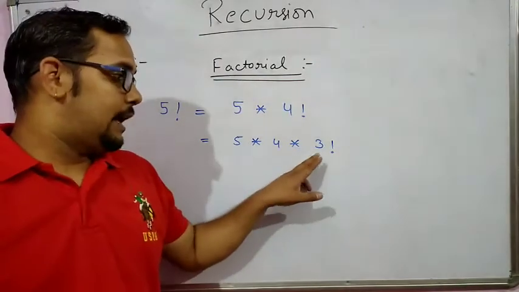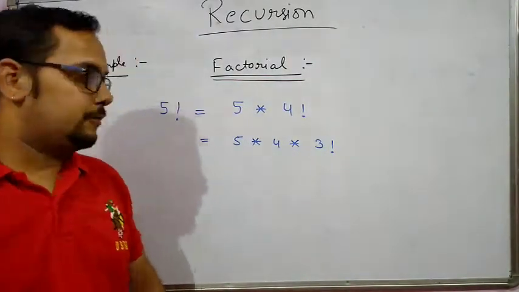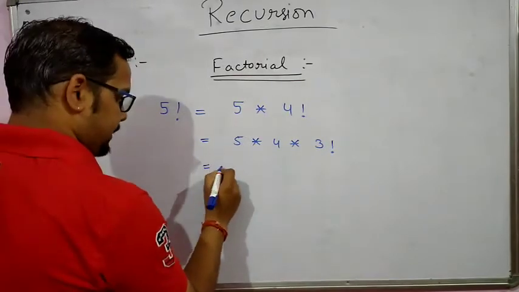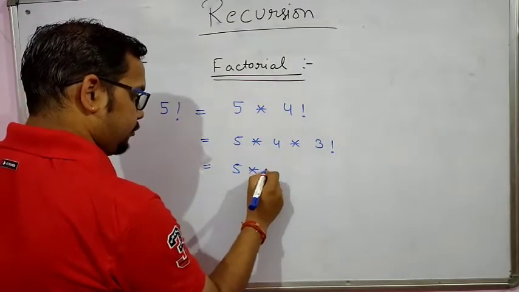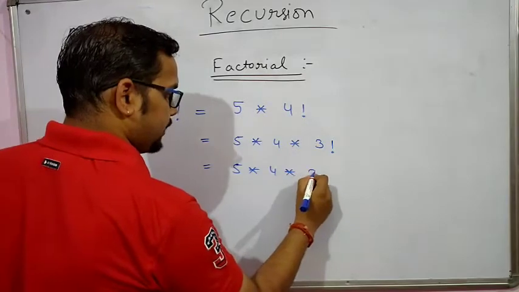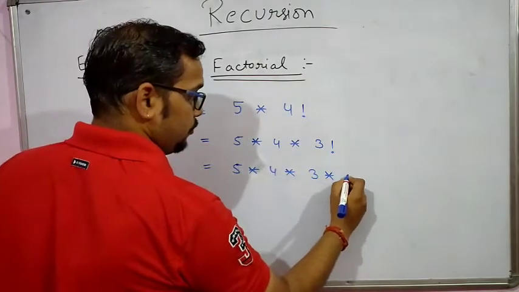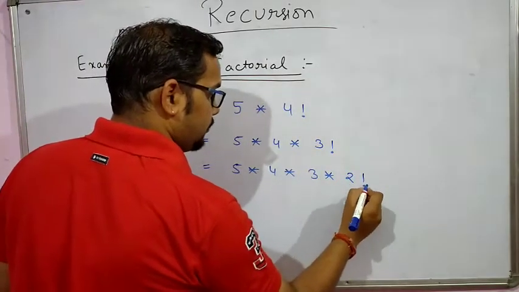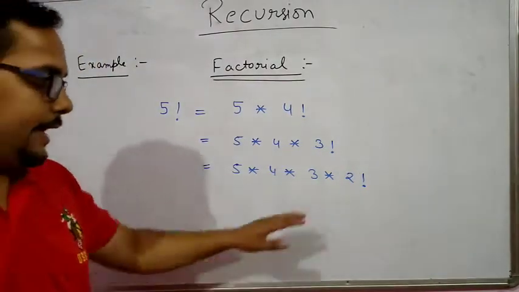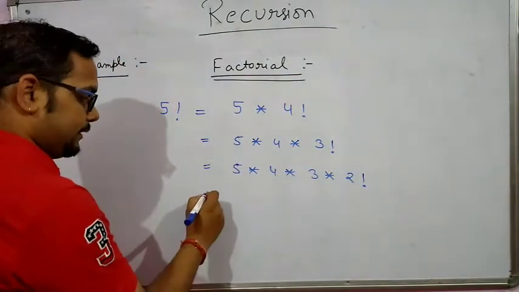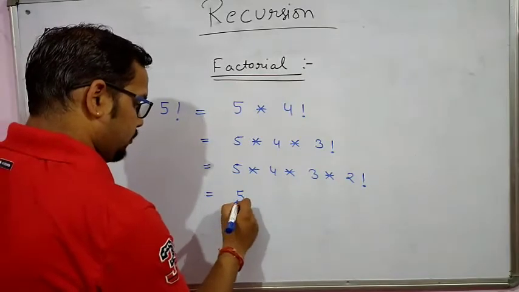In the next case, again you have to find the factorial of 3. Means 5 into 4 into 3 into factorial of 2. In the next case you have to find the value of factorial 2.